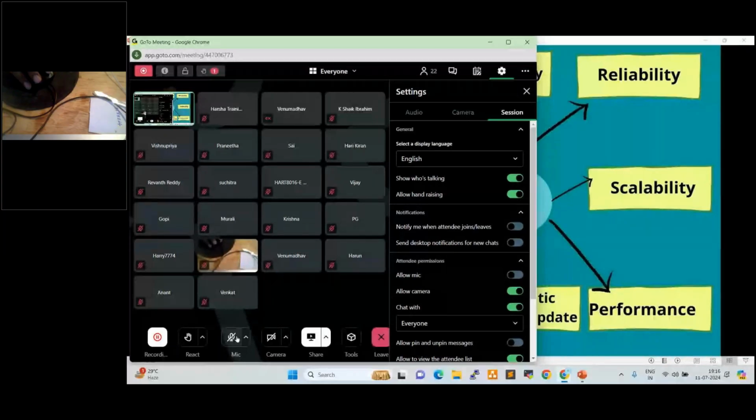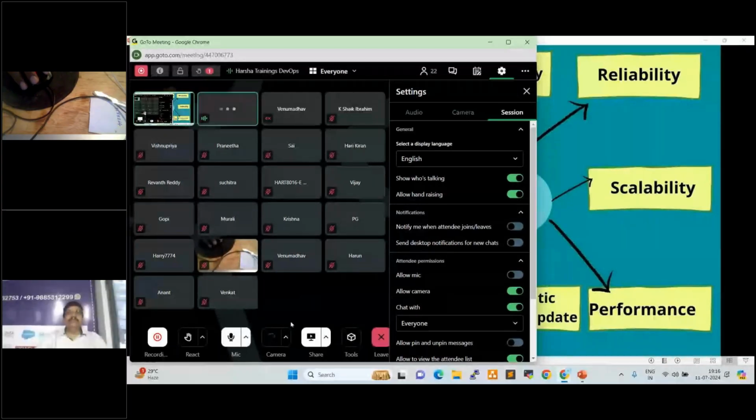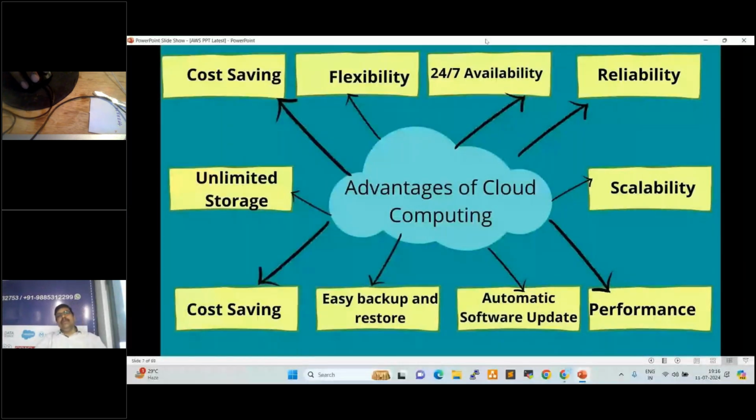Fine. So next one is reliability. What is reliability? Anyone? Reliable. For example, reliability is most important here. Whatever resources we are using in cloud, those are reliable, so we can access them as per the requirement. We can control them, we can create the resources. Every cloud platform provides availability and also reliability. So reliability is most important, right?